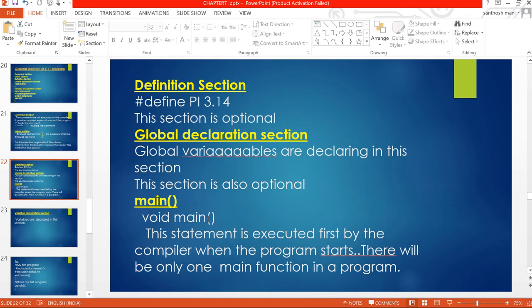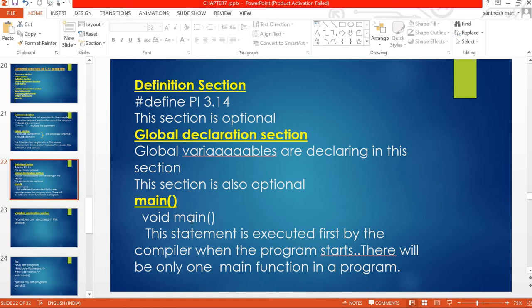This void main is the first statement executable by the compiler. That is, the starting of the program is in the main function. In one program there will be one and only one main function.